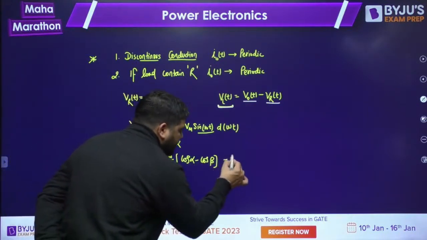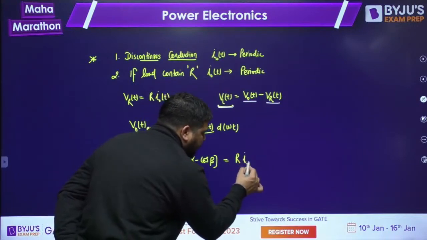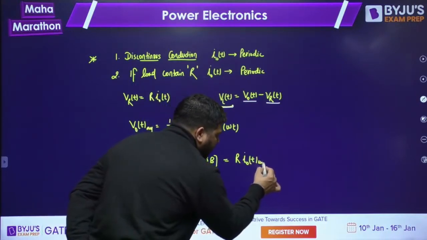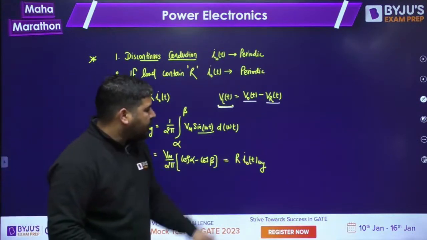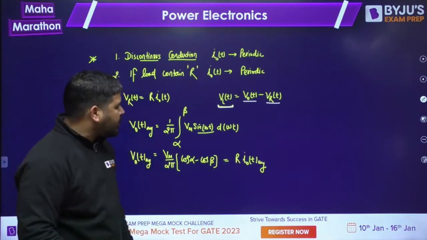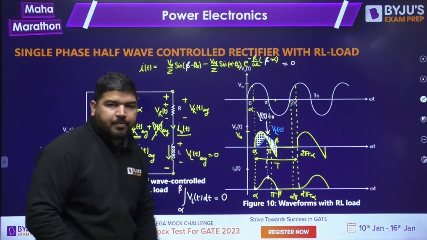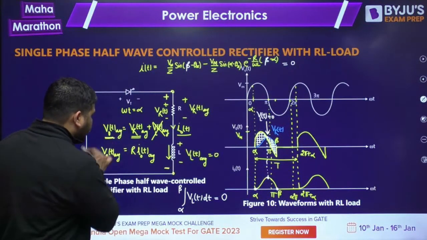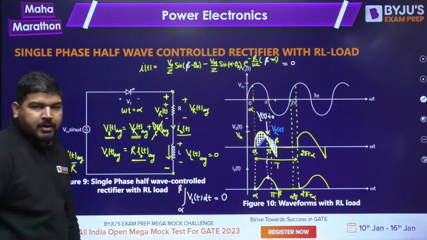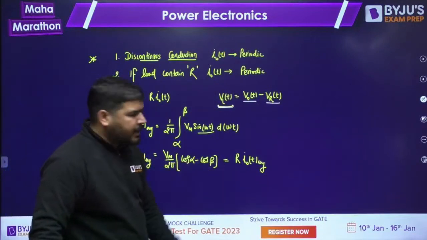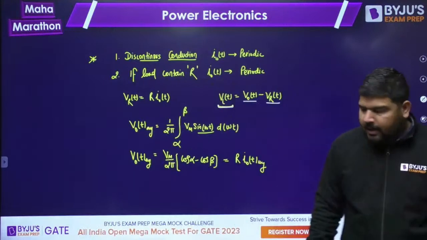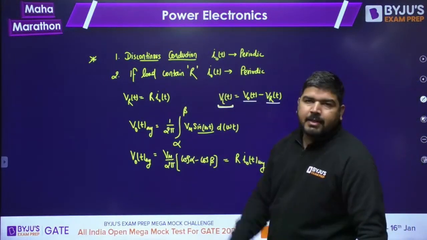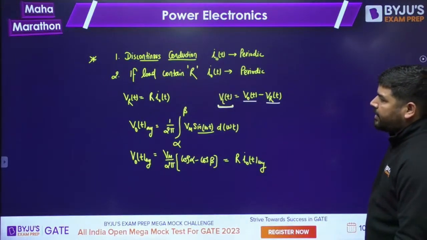Whatever this V naught T average is, that must be equal to R into I naught T average. So from here you can calculate I naught T average also. Why R into I naught T average? Because VLT average is 0. So the total average output voltage will be equal to R into I naught T average. From here you can calculate the average output current. It's easy peasy. Let's move to the next case.